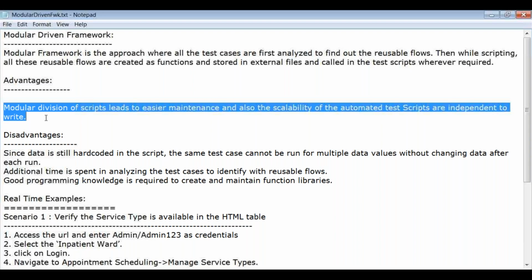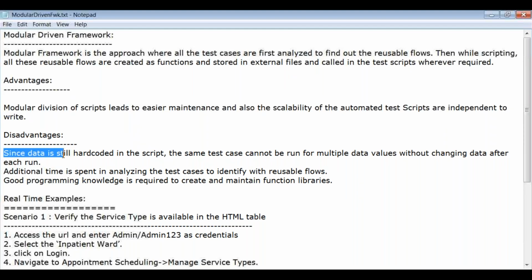The advantages: modular division of scripts leads to easier maintenance and also scalability of the automation. Automated test scripts are independent to write, so we can keep adding more test cases. Disadvantages: since we focus mainly on the functions, the data is hard coded in the functions, so you cannot use the same function with different sets of data. So it is important to maintain the data separately in an Excel or XLSX file as part of the data driven framework.